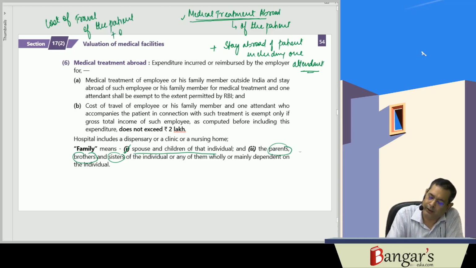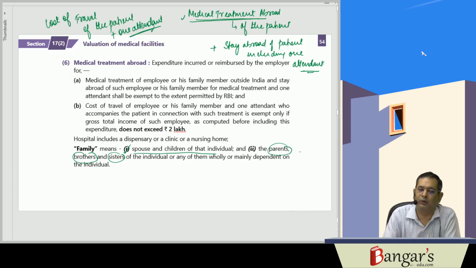Plus one attendant. So if you are going for medical treatment abroad, then one attendant must accompany you. Basically, the expenditure incurred on medical treatment of the employee or any of his family members, including stay abroad of the employee and one attendant, is exempt from tax to the extent permitted by the RBI.